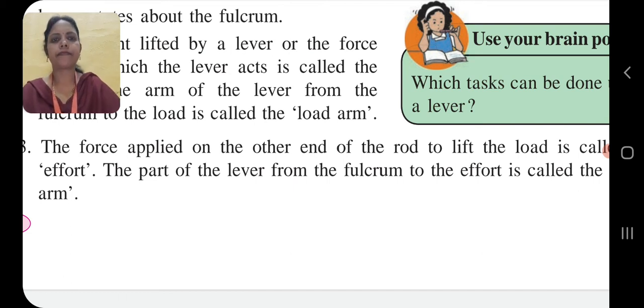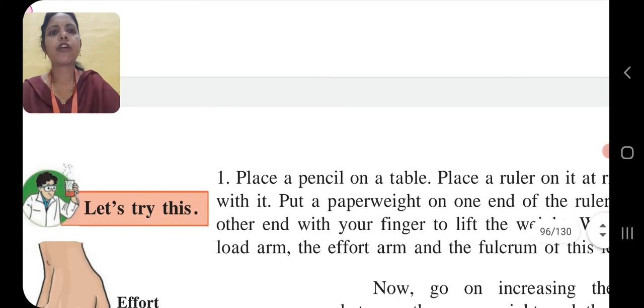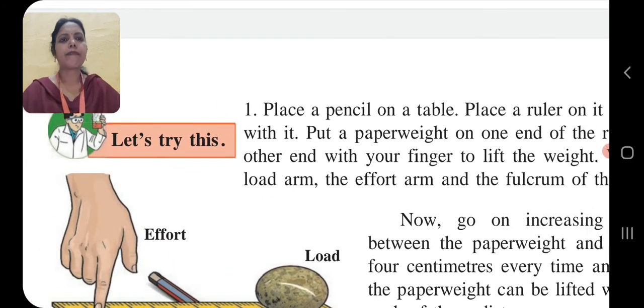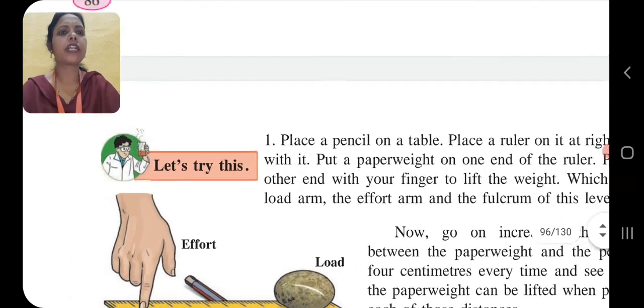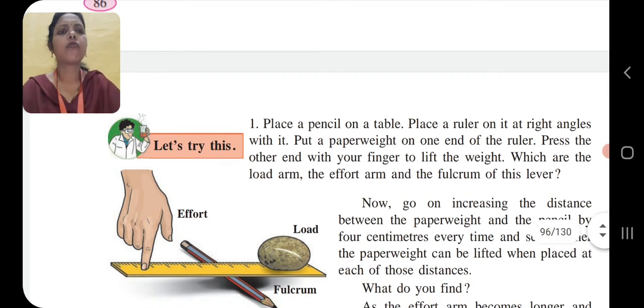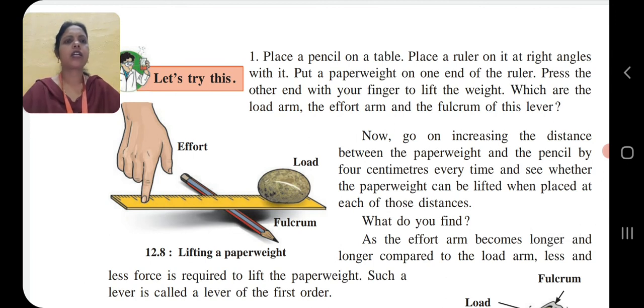Now we will see one more example of a lever. Place a pencil on a table. Place a ruler on it at right angles with it. Put a paperweight on one end of the ruler. Press the other end with your finger to lift the weight. Which are the load arm, the effort arm and the fulcrum of this lever?